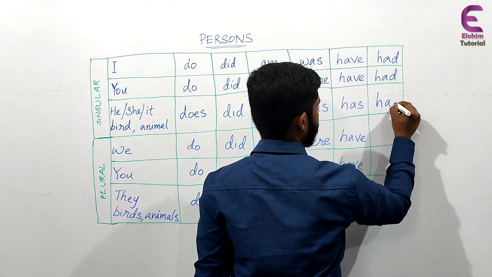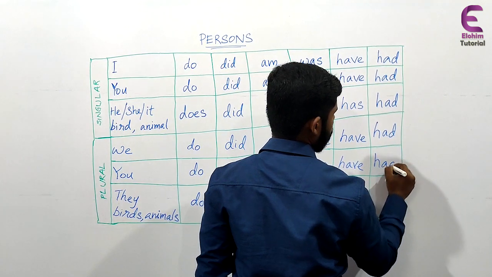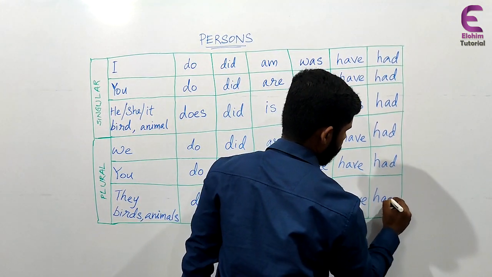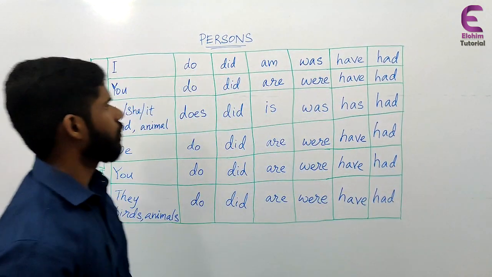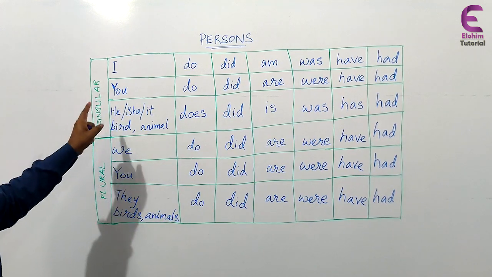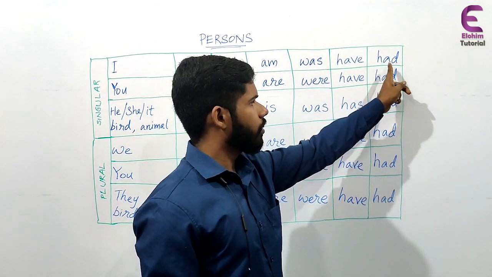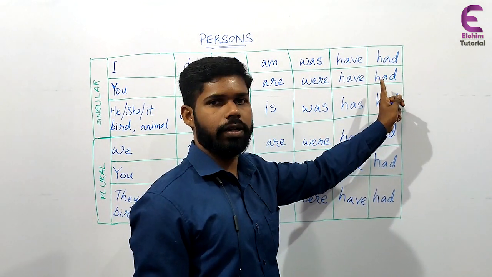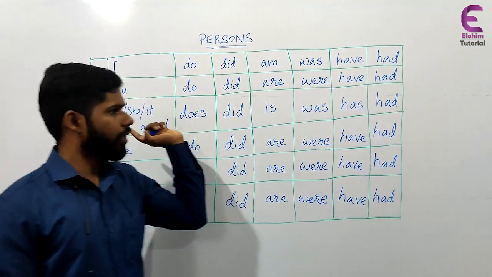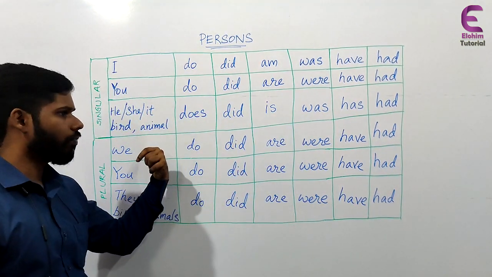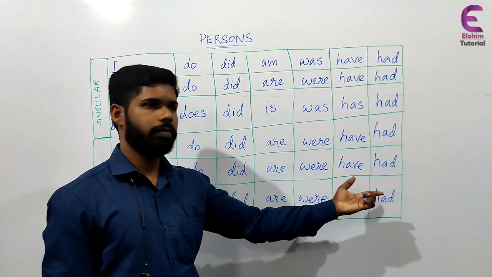Had. Okay? With the three persons, the past form of has or have will be had, and with these three persons, both in singular and plural, it will always be had. I had, you had, he had. Then when we come to plural form, we had, you had, they had, or birds had, or animals had.